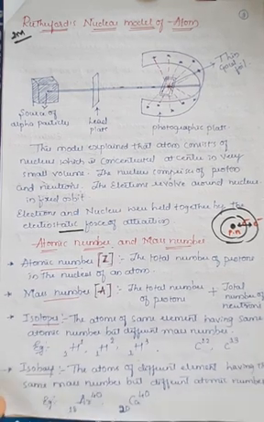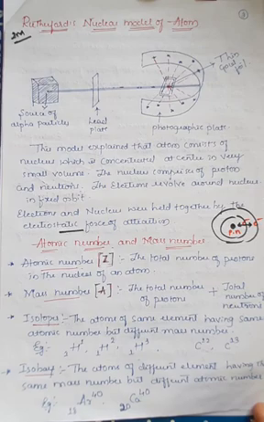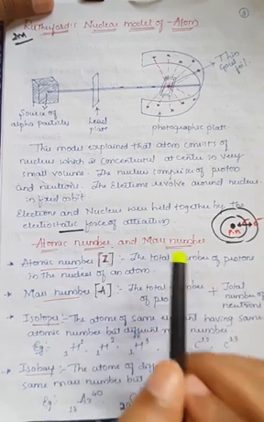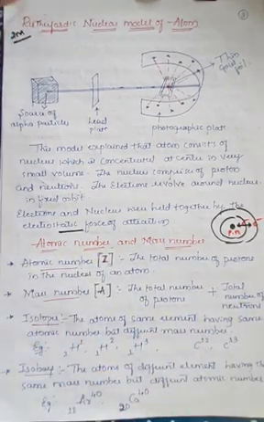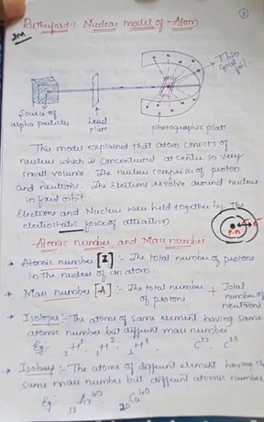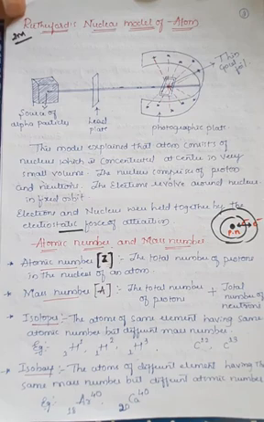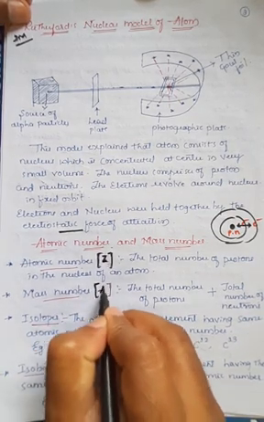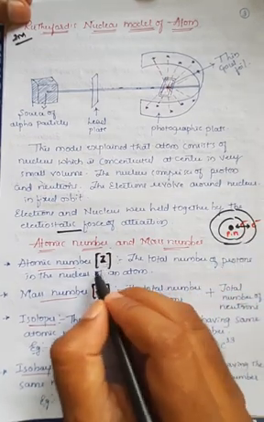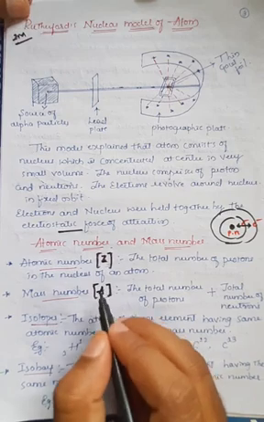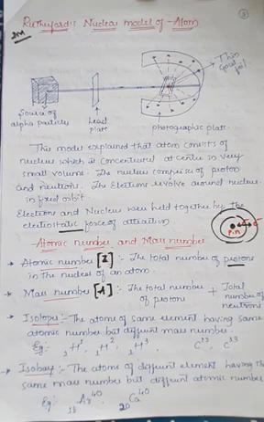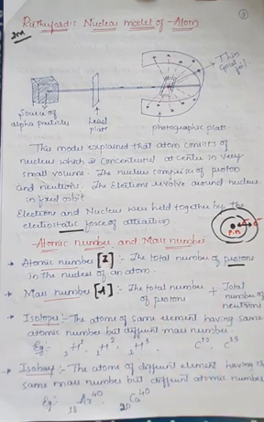Now some of the important definitions from this chapter we'll study. Those are atomic number and mass number. What is the difference between the atomic number and mass number? Atomic number is represented by capital Z, and the mass number is represented by capital A. Remember, atomic number is given by the alphabet Z, and the mass number is given by A. Atomic number means the total number of protons, right? The total number of protons present in the nucleus is generally called atomic number.